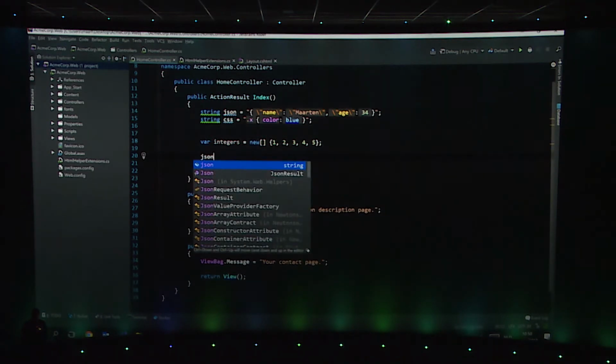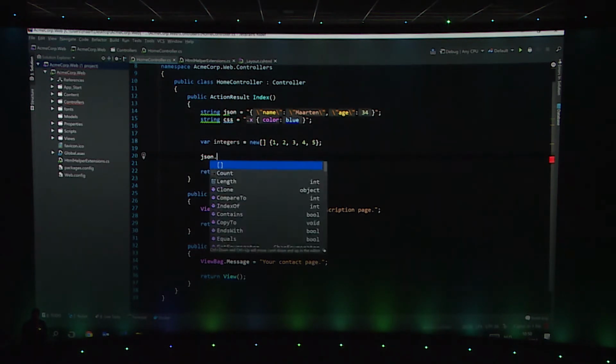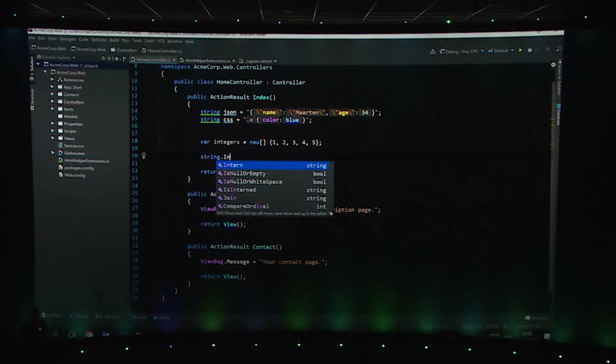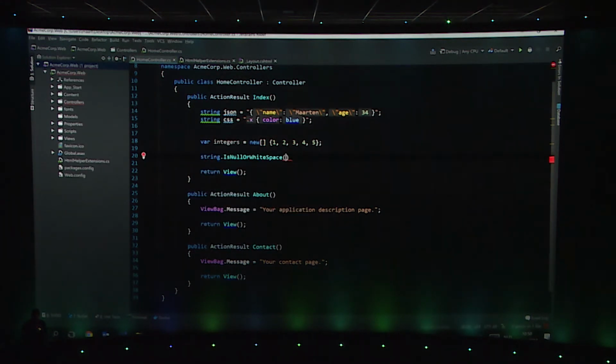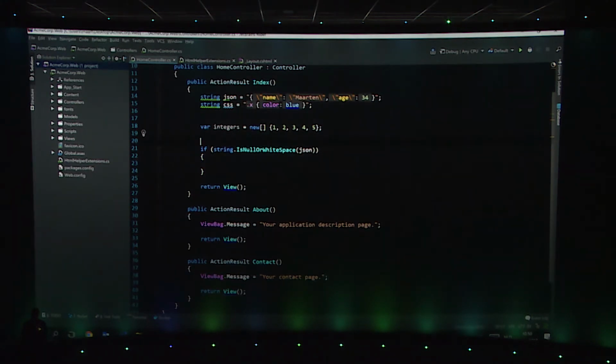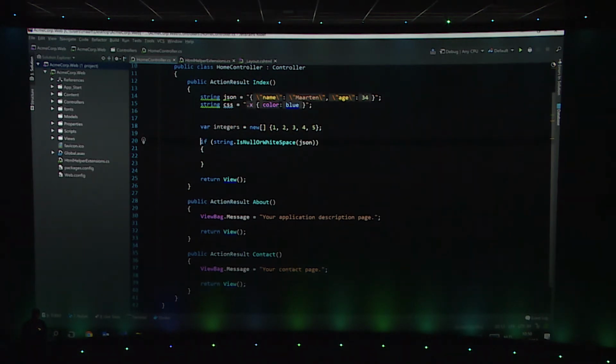For example, string.IsNullOrWhiteSpace.if. If I do that, I will get an if statement that checks if my string is null or white space. So those postfix completion things work on pretty much any typical language construct that you have. So ifs, foreach loops, for loops, switch statements, and so on. It's really nice to have those in there as well.